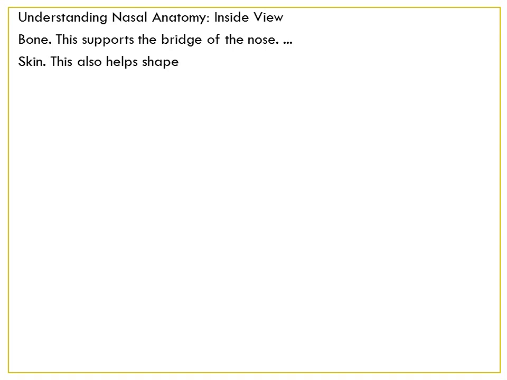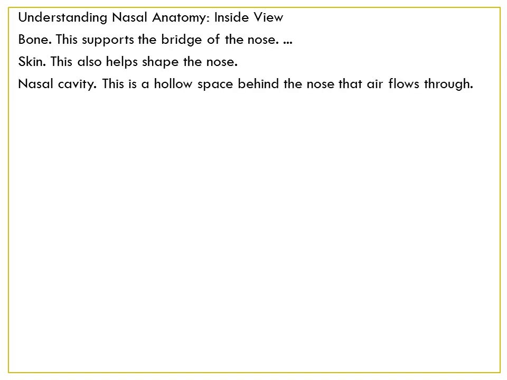Now we'll understand the nasal anatomy, the inside view of the nose. What is present in the nose? Do you know that? Bone, skin, nasal cavity, septum, mucous membrane, throat, turbinates, and sinuses. Bone supports the bridge of the nose. Skin also helps to shape the nose.